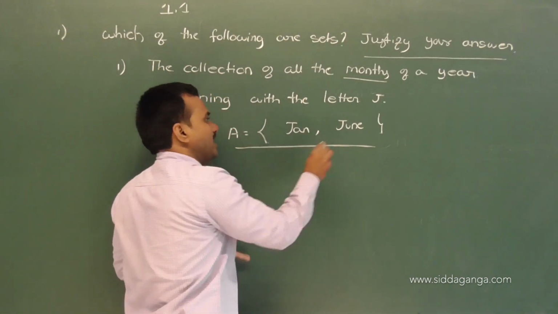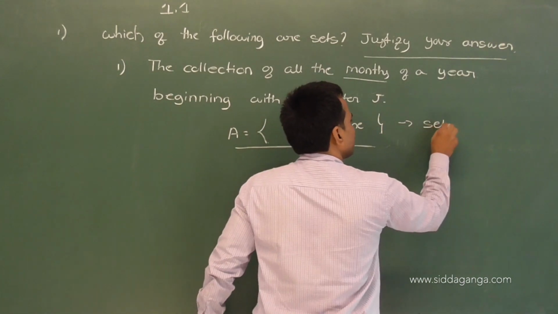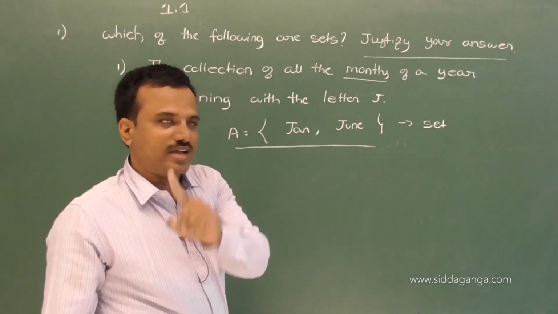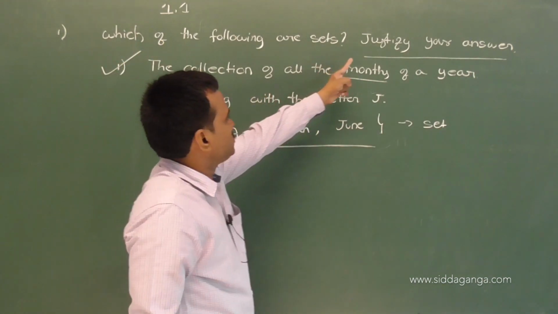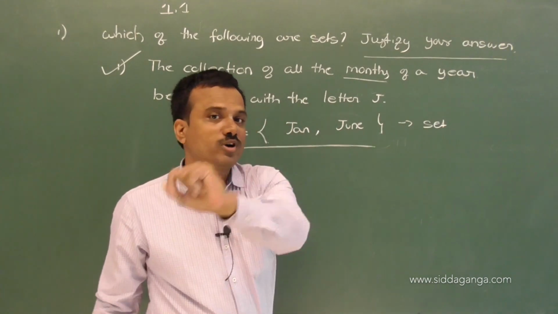This is nothing but a set. This is a set. So to justify your answer, what do we write?